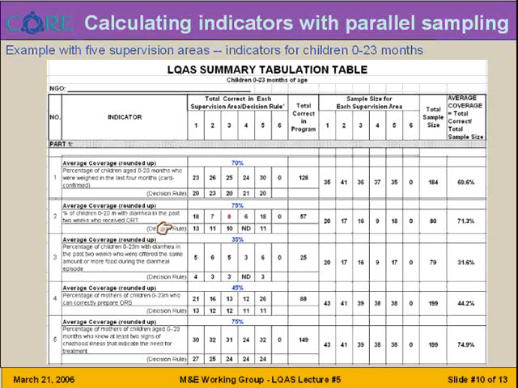As you can see, we have an average coverage of 71.3% for the entire program area, which helps us to determine the decision rule, which for this case is going to vary based on the sample size per supervision area. As you can see, supervision areas 2 and 3 will become our highest priority for this particular indicator, as they both fall below the decision rule for the average coverage.